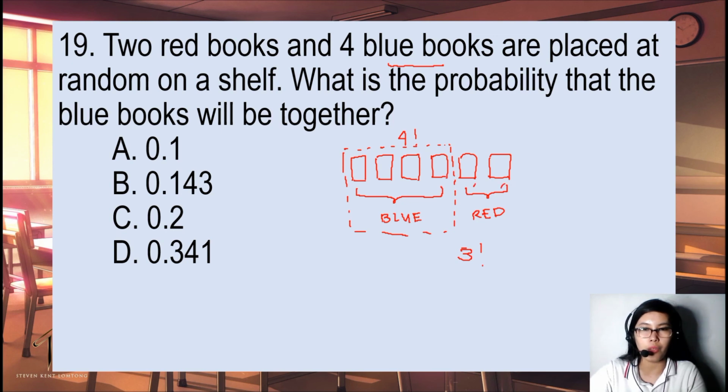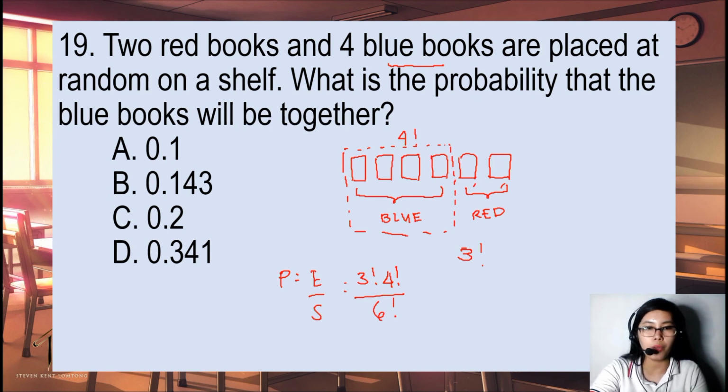So, 3 factorial. Therefore, our probability, that is E over S, is 3 factorial multiplied by 4 factorial, all over our sample space. We have 2 red books and 4 blue books. Therefore, this is 6 factorial, and that's equal to 0.6.